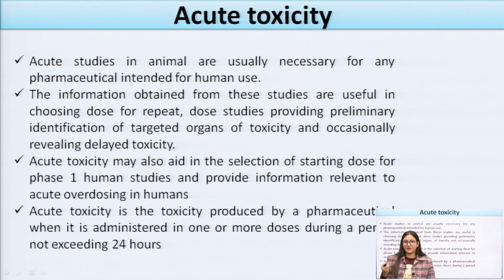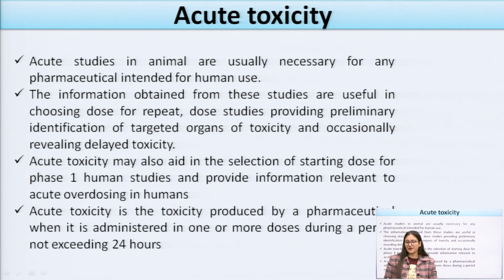As we study acute toxicity, it may also aid in the selection of the starting dose. From the acute toxicity study, we can determine the starting dose of any drug or any novel drug for phase 1 in humans. As I have already told you, in clinical trials there are mainly 4 phases. These acute toxicity studies are mainly useful for selecting the starting dose for phase 1, because in phase 1 we are using only 100 to 200 volunteers for our study.